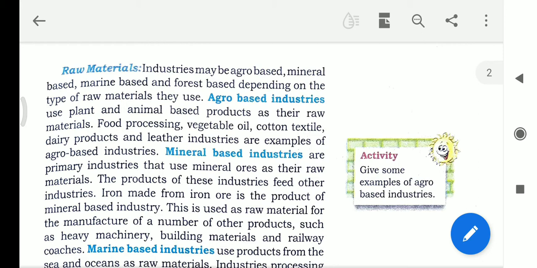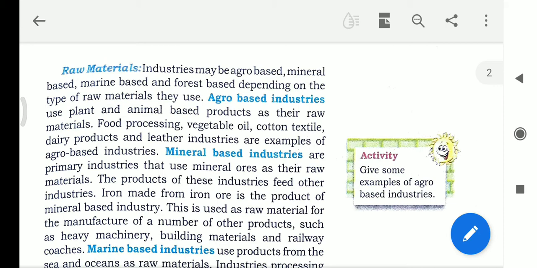The next one is mineral-based industries. These are related with the minerals. The mineral-based industries are primary industries that use mineral ores as their raw materials. Mainly the minerals are hidden inside the earth and inside the rocks. To take them out, there are some processes, that means the extraction you already learned.